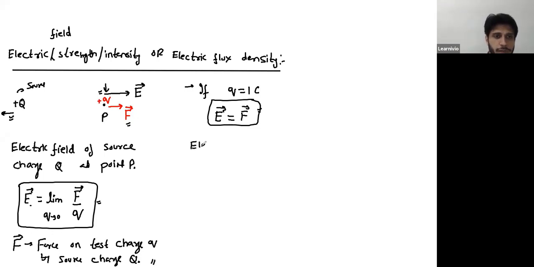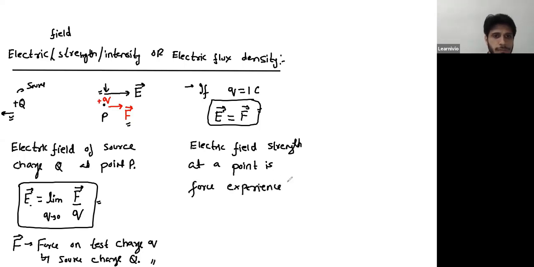So you can say that electric field strength at a point is the force experienced by a unit positive test charge placed at that point.